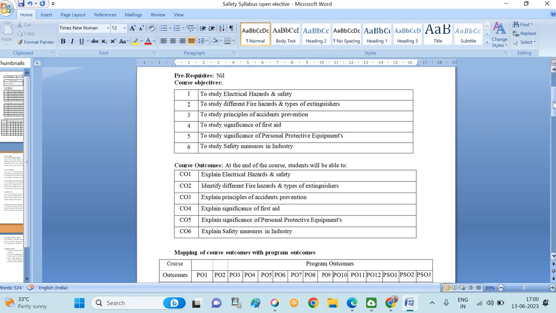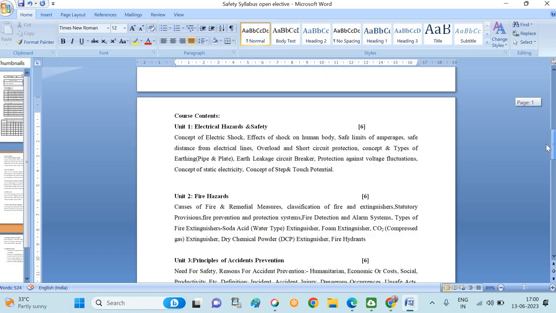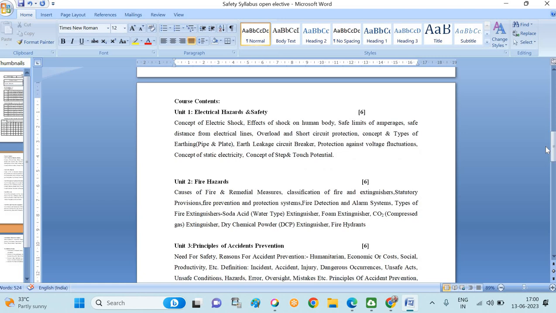So we'll go with the syllabus as well as the CO-PO mappings. I will go directly to the content of this syllabus. This industrial safety syllabus is an open elective subject, and it has a total of 6 topics. In the first part, I have mentioned the different types of hazards as well as the different types of accidents which can occur in the industry, and then we'll go about the exact safety measures.